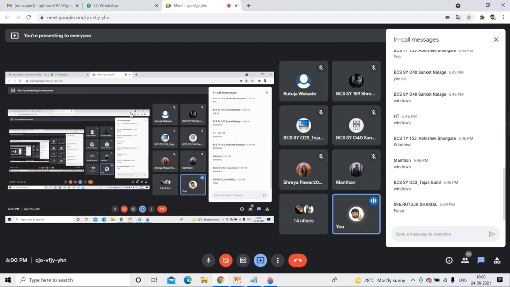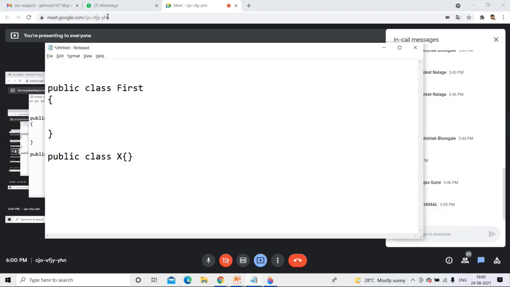No. She told it very properly: because the class is public, you have to give the class name and the file name the same. If it is not public, there is no compulsion. Some teachers say it is compulsory that the file name and class name be the same, so please understand it.